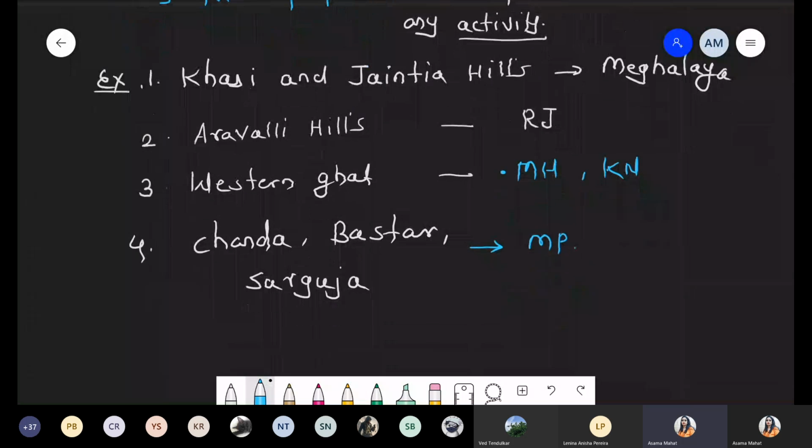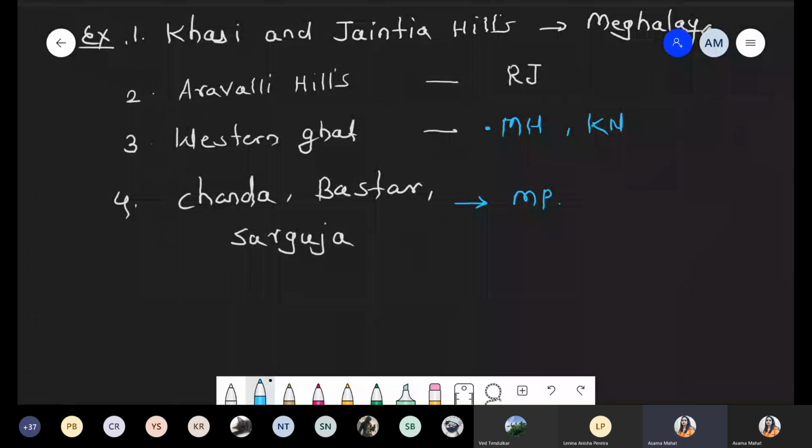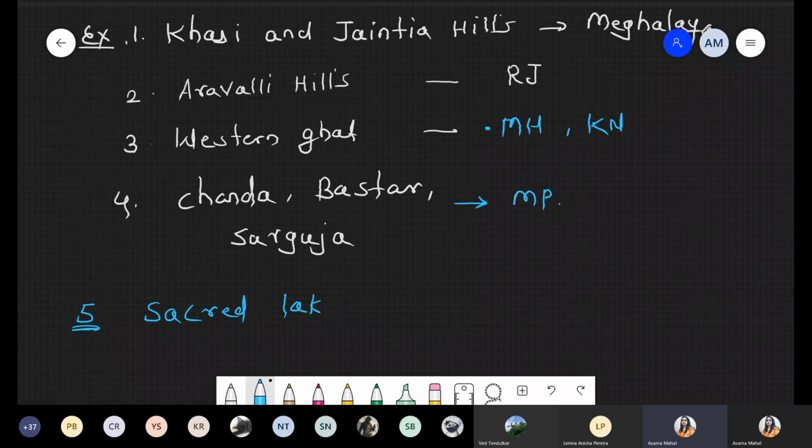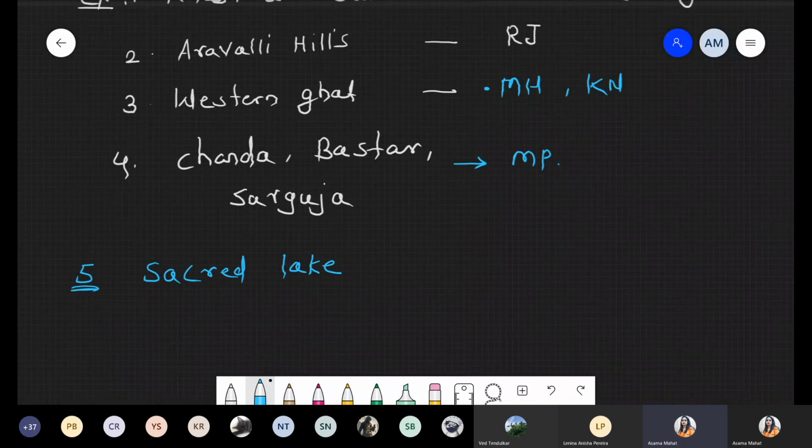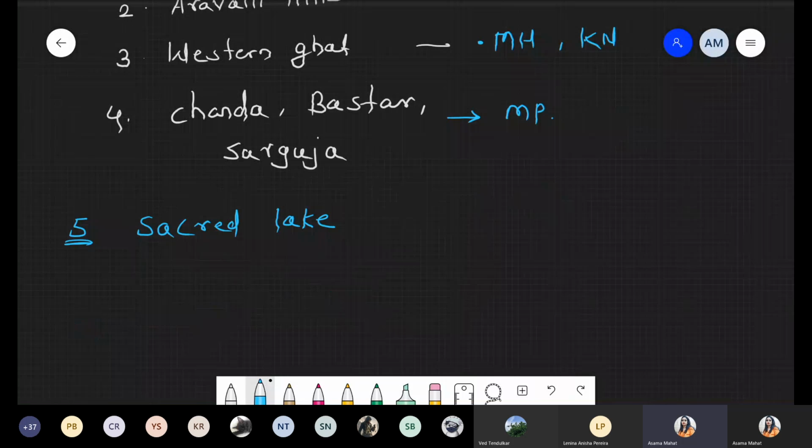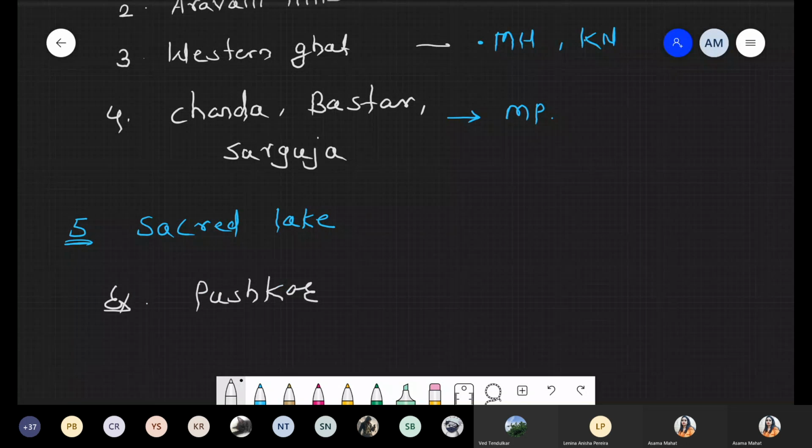After the sacred groves, we continue immediately with the sacred lake, the fifth point. The explanation is the same: people have some religious value and faith, they believe that their god lives inside that lake, and that's why they hold that value. In the case of sacred lakes, the first example is Pushkar Lake, and it is located in Rajasthan.